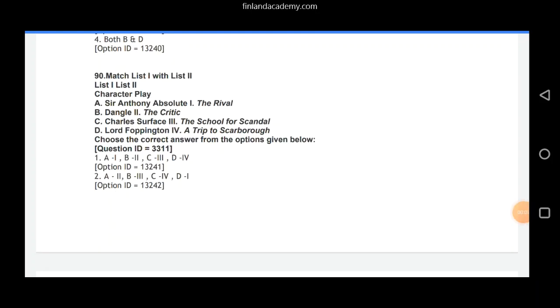Question 90 now, match list 1 with list 2. So list 1 you have all these important characters, list 2 you have all these important plays by Sheridan, and most of these plays are comedies. I'll go a little quick with this question. The correct answer is option 1, that is A1, B2, C3, D4. There's no mismatch in this question. Option 1 happens to be our correct answer here.